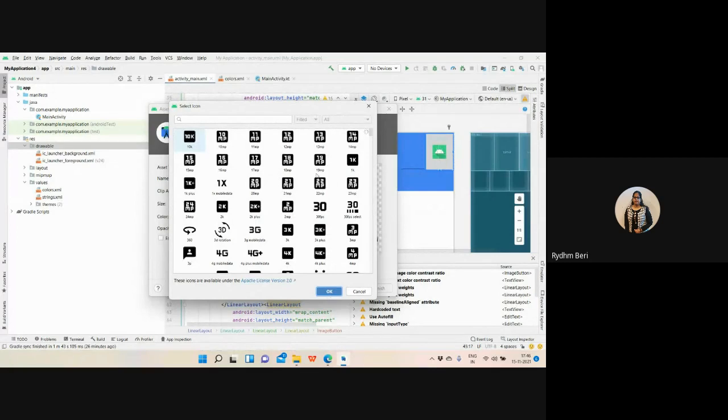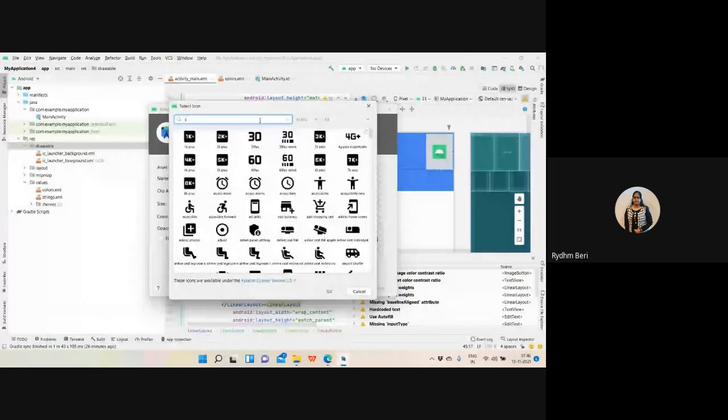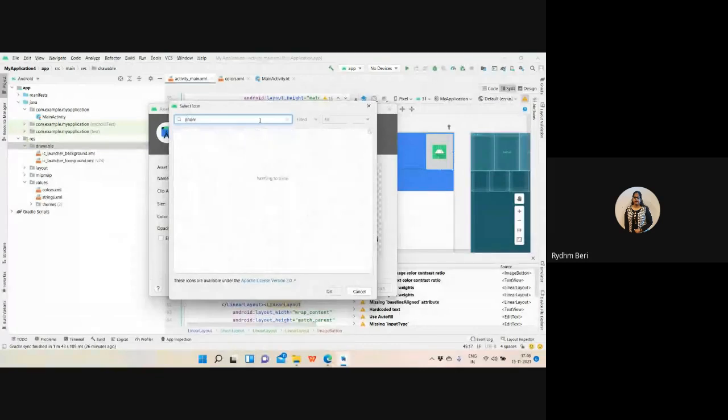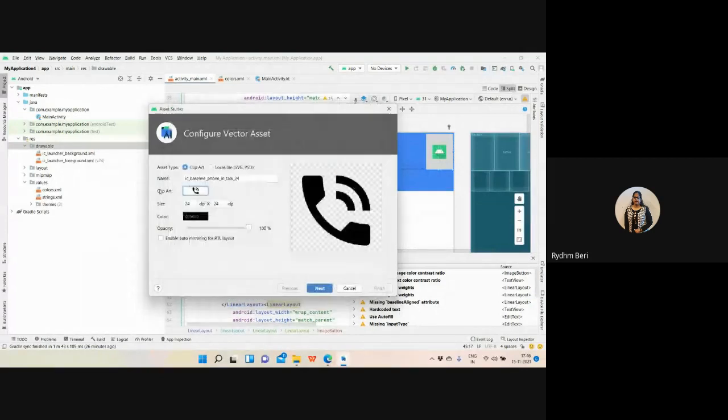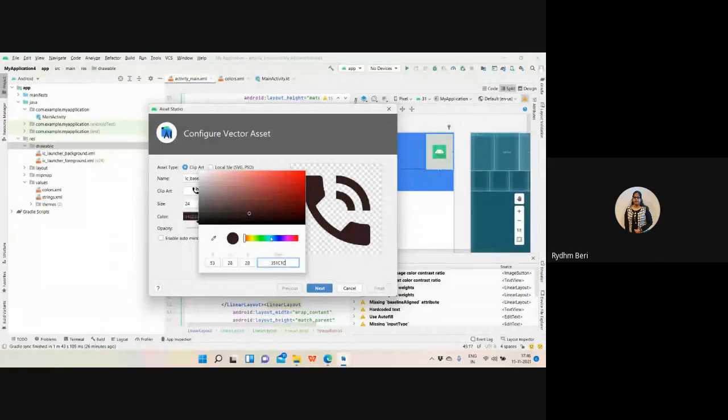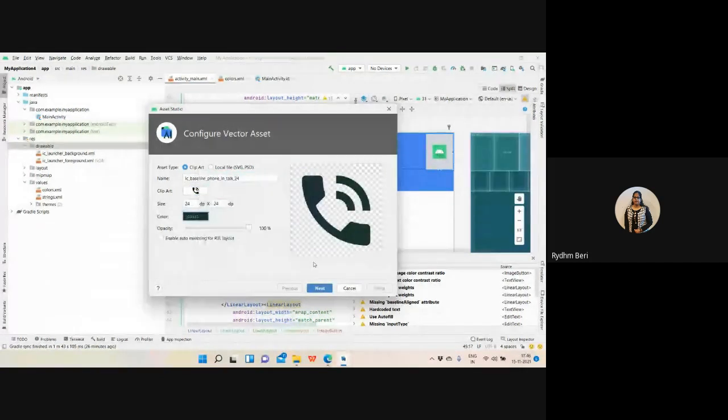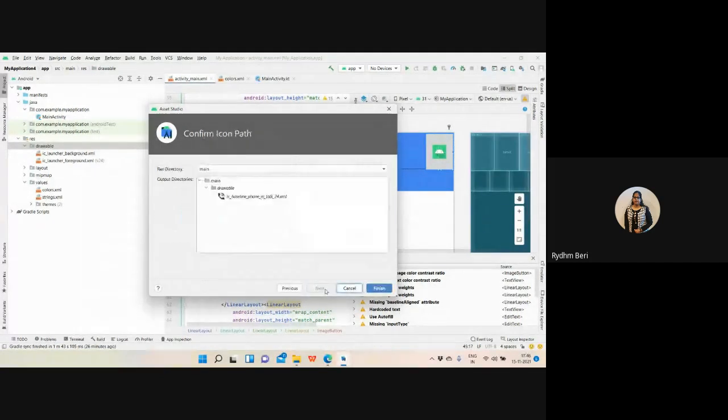Then whatever clip art you have, like smile or phone, I want to have phone. So I want this phone image. I want to change the color of this phone image. Whatever color you want, you can have that color. And next, I'm having this color, and as per that color, now what I'm going to do is finish.